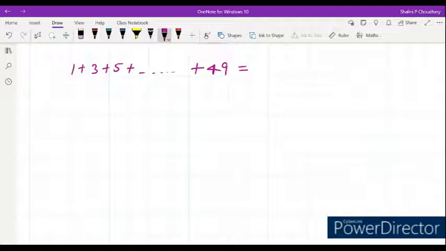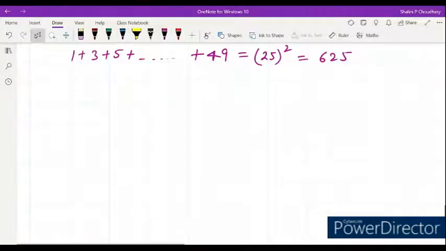That is 25. So 1 plus 3 plus 5 plus 7 till 49. Out of 50 numbers, 25 are even numbers and 25 are odd numbers. So from 1 to 49, how many odd numbers are there? There are 25 odd numbers. So what will be the sum of these numbers? That will be the square of 25, that is 625. Understood? So this much we have discussed in the last class.